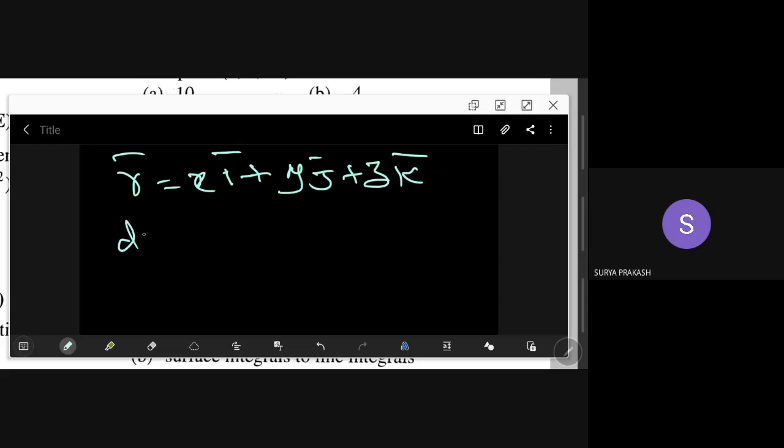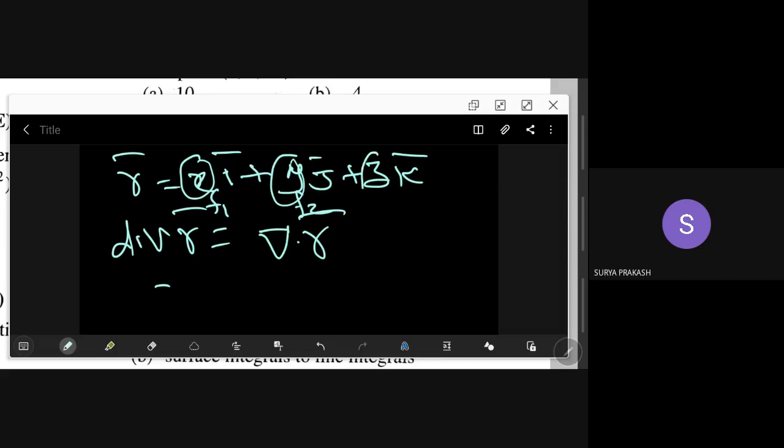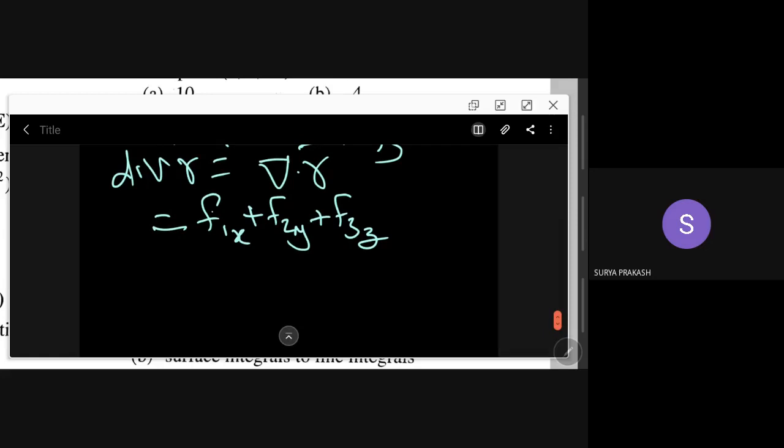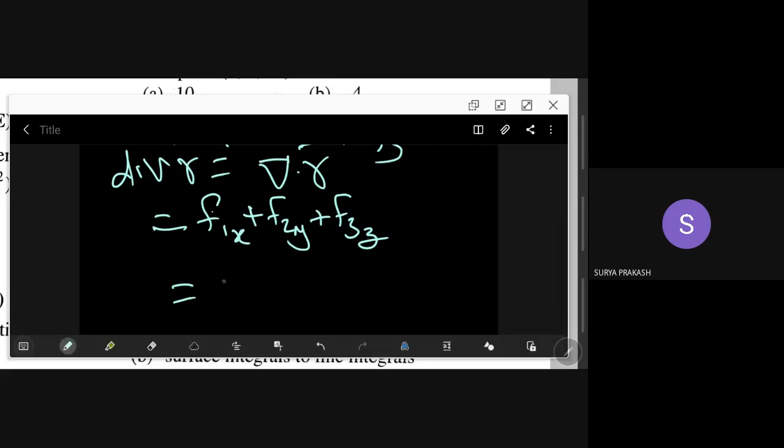So divergence means divergence of r bar, so this is del dot r bar. This formula is, see, this is your f1, this is your f2, this is your f3. So that is equal to dou f1 by dou x plus dou f2 by dou y plus dou f3 by dou z. So f1x is 1.